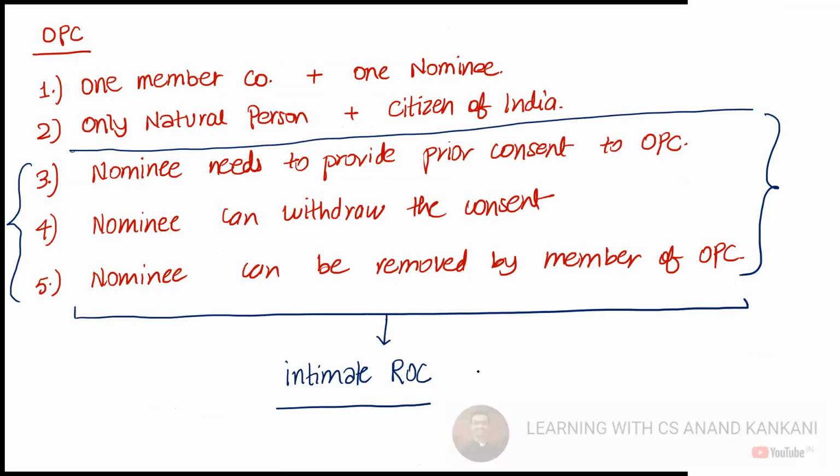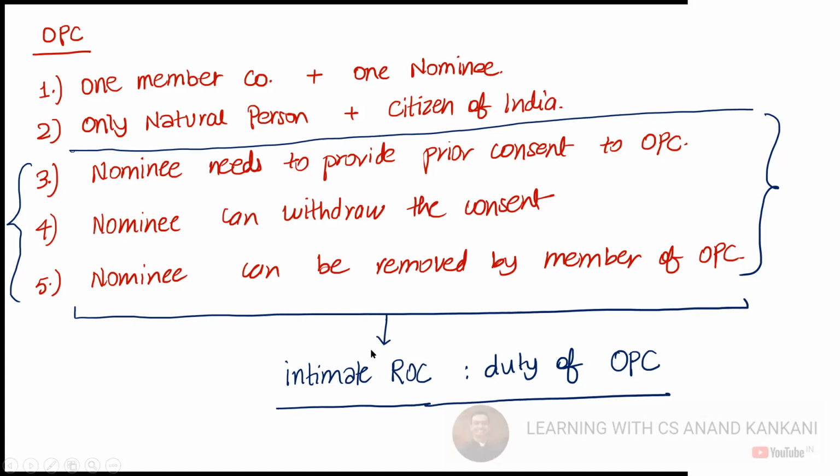And this is the duty of the member, or this is the duty of OPC? This is the duty of the OPC. So this is the duty of the OPC, that they need to intimate it to the ROC.